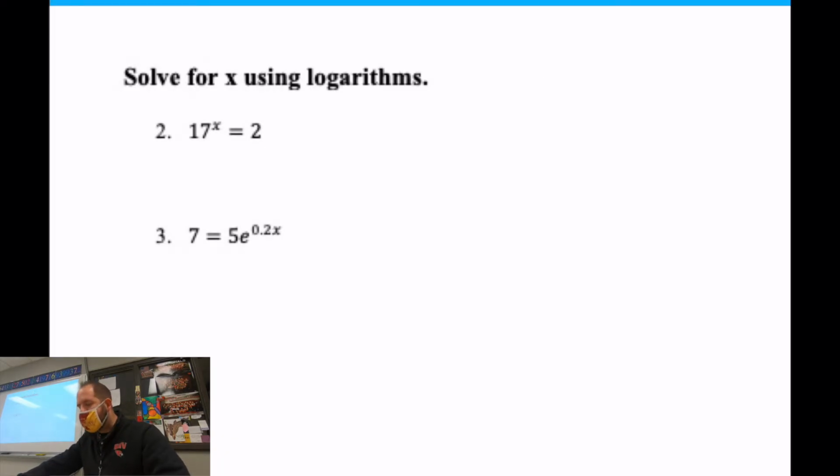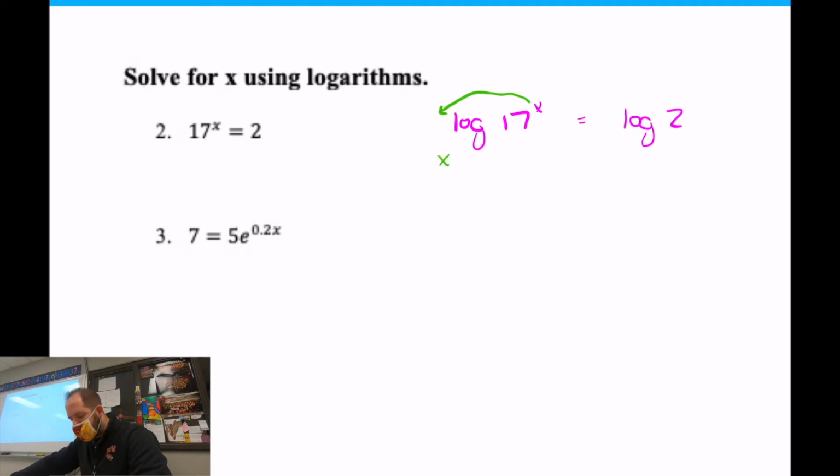On this first problem, I'm just going to take the normal logarithm. Why I'm taking a log of both sides is because this was a 17 and not a natural number e. You take the log of both sides, which is a property of equality, so you're allowed to do that. When you take a log of both sides, and this was from our first unit, we have to drop the x out front, because that's the power property of a logarithm: you can drop exponents down.